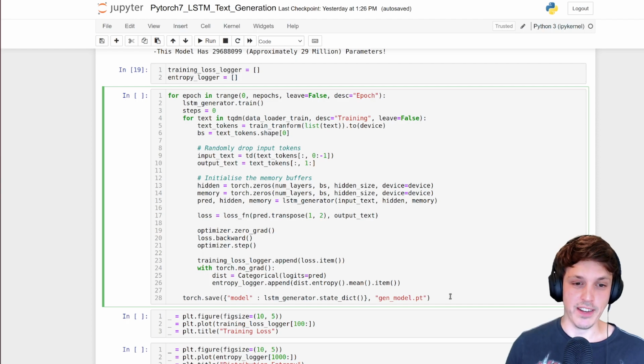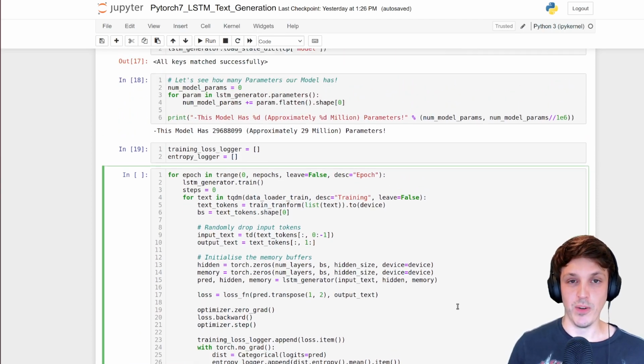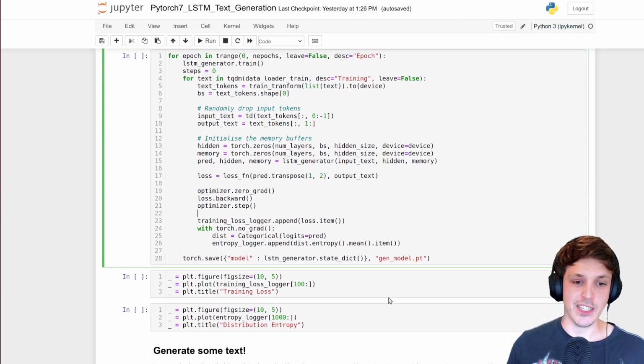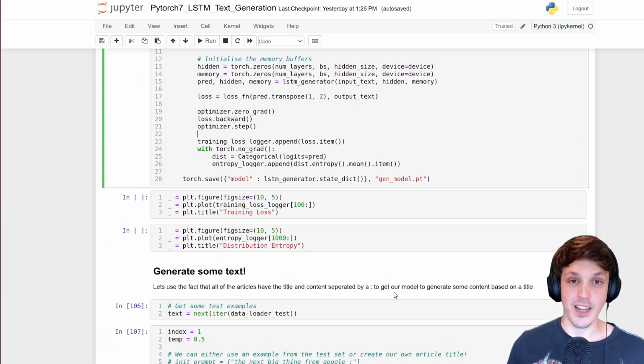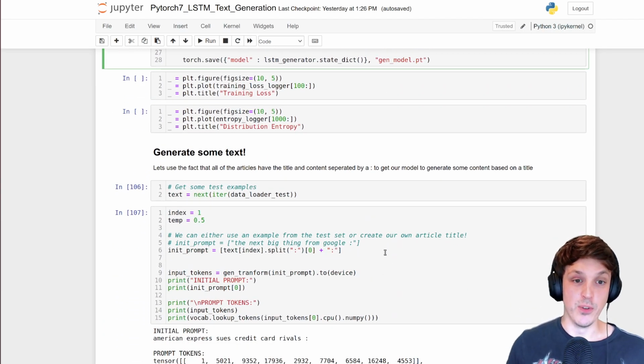But I've already trained this and saved the model because it does take a little while. It takes about 2 hours to train for 20 epochs. So I've already pre-trained that, but you'll see it does decrease, but it takes quite a long time to decrease, and it's very noisy, because that's the thing with this sentence prediction.